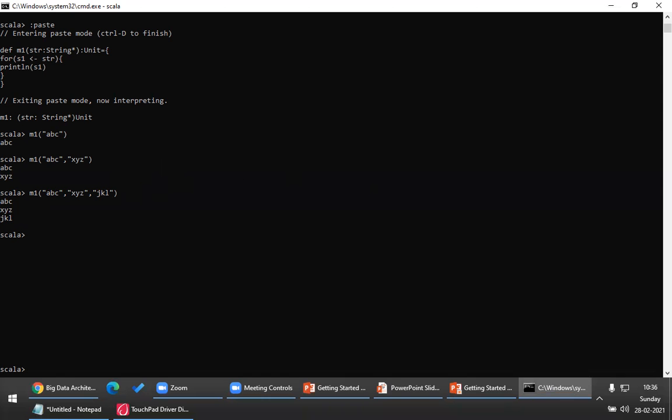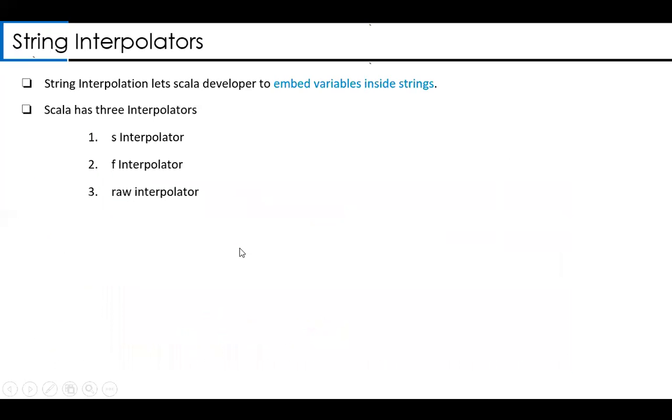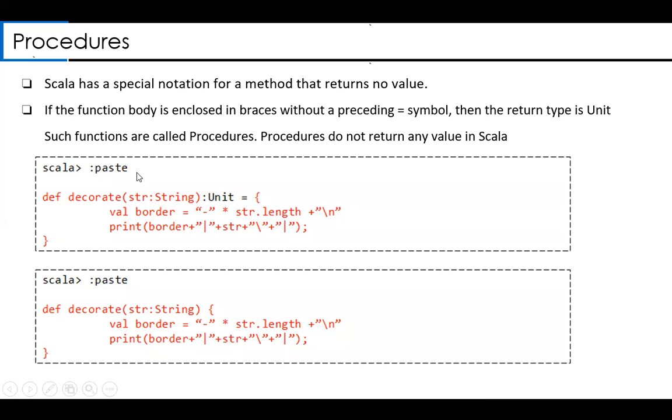Now, what is procedures? Let me open the slides for you. Scala has a special notation for a method that returns no value. This is very, very important. A method which doesn't return any value, we generally call it a procedure. If a function body is enclosed in braces without a preceding equals sign, please look at this. I've written a method named decorate whose return value is unit, and I'm simply decorating the given string. If a method doesn't return any value, that is what we call a procedure.